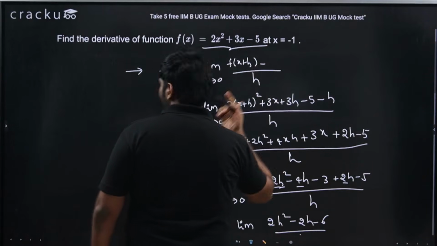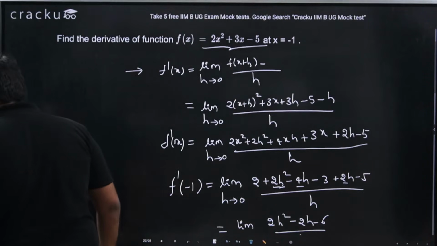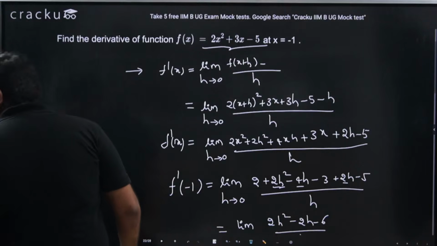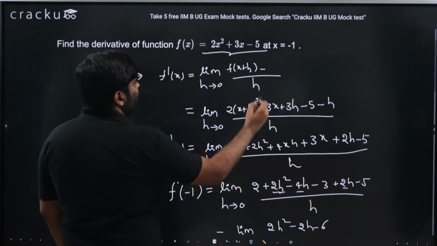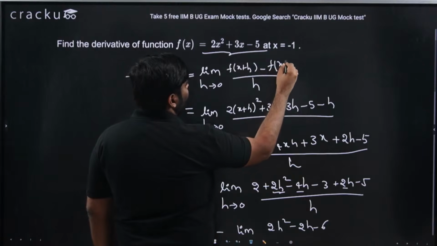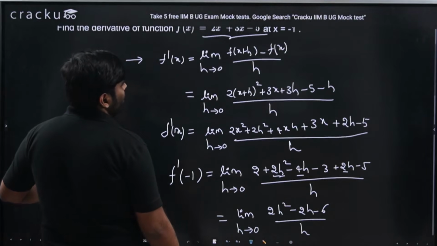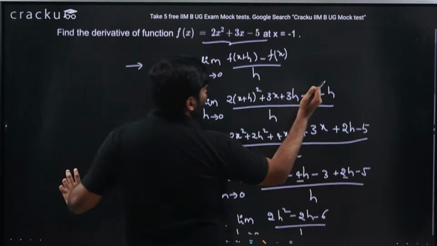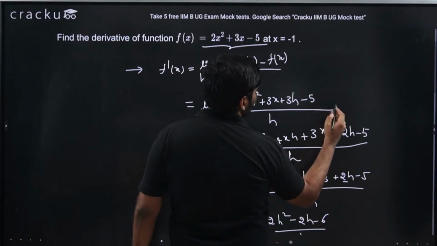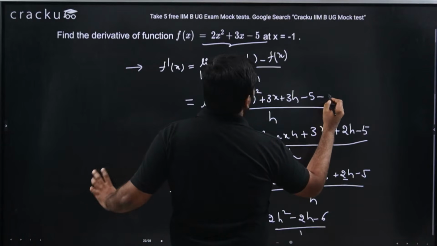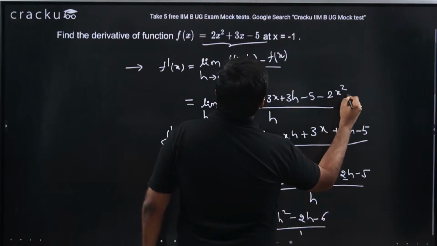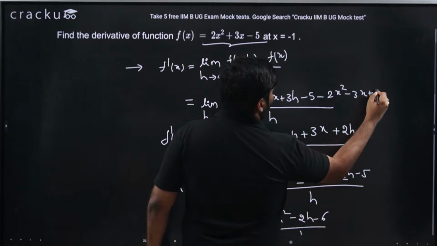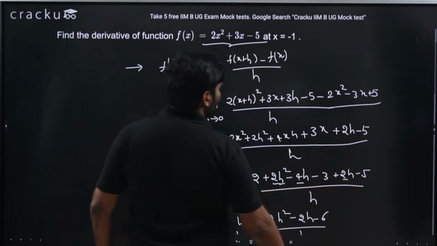I made a mistake, no? No one is telling me. Come on, guys. I think you're not attentive. I made a big mistake. This is f of x, so this is not h. What is f of x? f of x is 2x square plus 3x minus 5. This is what it comes out to be here.